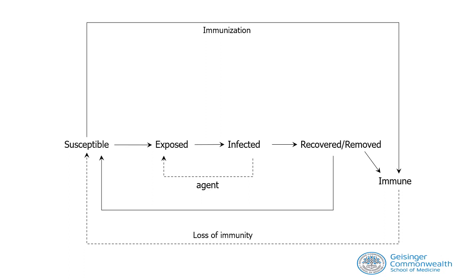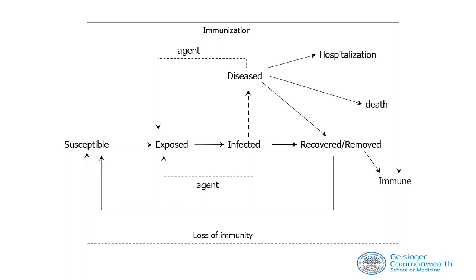Now, the symptomatic stage or the disease stage of an infection may influence the probability of transmission of infection to susceptible and exposed individuals. However, that diseased or symptomatic stage is more important when we're thinking about hospitalization and death.